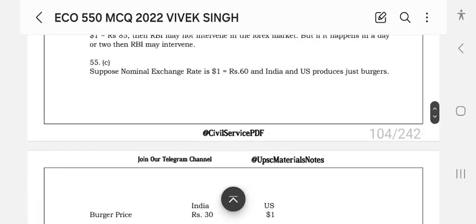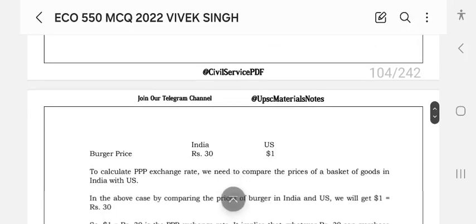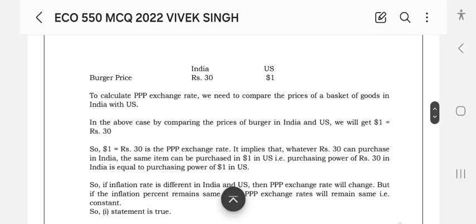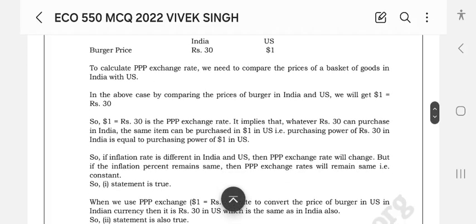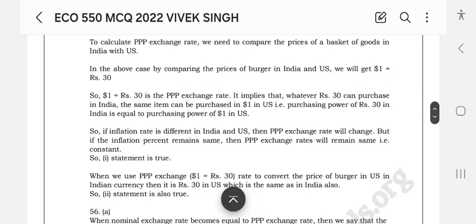Suppose the nominal exchange rate is $1, and the two countries produce just burgers. In India a burger is rupees 30. So you can compare the prices in India and the United States, and you will get $1 equals rupees 30. This implies that whatever rupees 30 can purchase in India, the same item can be purchased for $1 in the United States. That is, the purchasing power of rupees 30 in India is equal to the purchasing power of $1 in the United States.